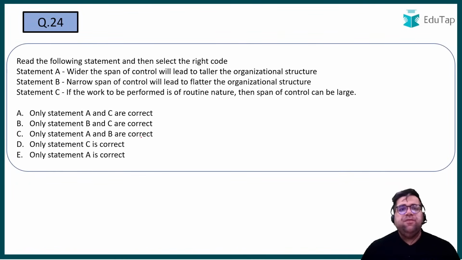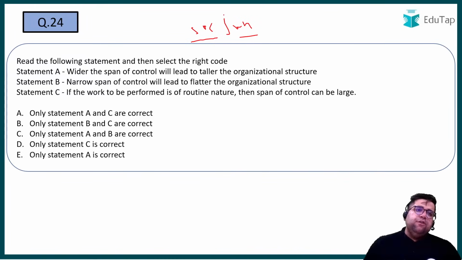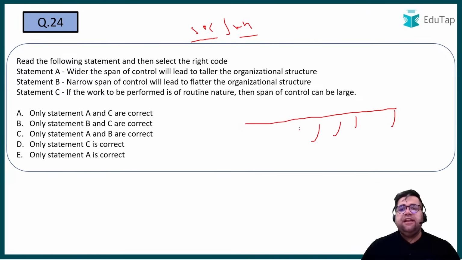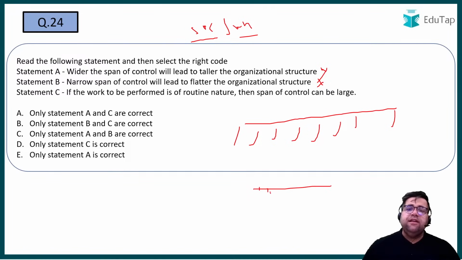Question number 24. Span of control. Okay, so SOC, span of control. I hope you know it is also known as span of management, span of supervision, and all that stuff. Question number 24. Wider span of control will lead to a taller organization. Wider means what? That you have many people who are directly working and reporting to you. So will wider result into taller? No, it results into flatter. A narrow span of control will lead into flatter organization. Again, the answer is no. Because if the span of control is narrow, then it leads to a taller organization, not flatter. So basically, A and B are just vice versa.